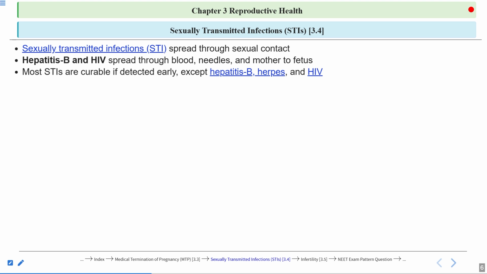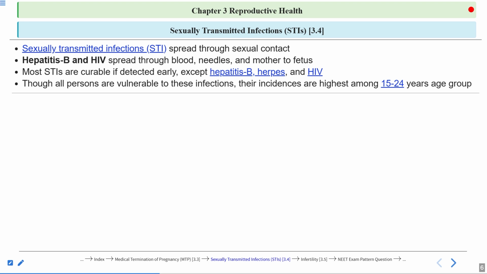The rest of the STDs, which are caused by bacteria, protozoans, and fungi, can be cured if detected early. So these STDs are usually caused by viruses, bacteria, protozoans, and fungi, especially yeast. Okay. So that's why it's very important that these diseases should be diagnosed early. There should be regular screening for the STDs as well.